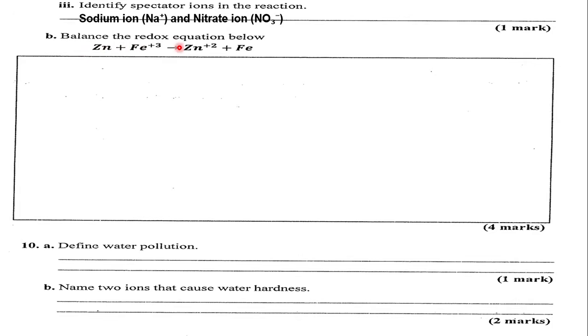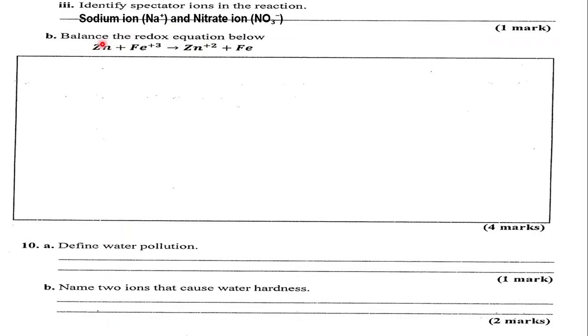Balance the redox equation below. A redox reaction is one in which one species gets oxidized and the other one gets reduced at the same time. So we can quickly grab that. Let's see what's happening. Zinc, which is an atom, becomes a zinc ion.